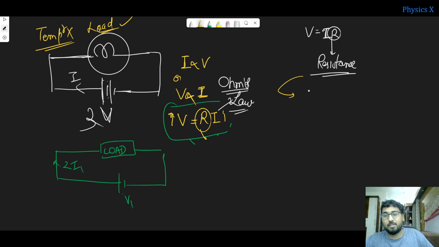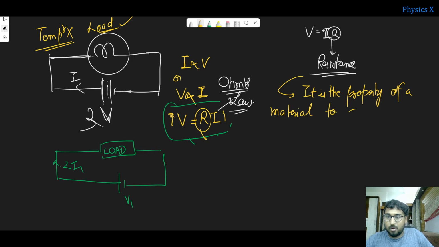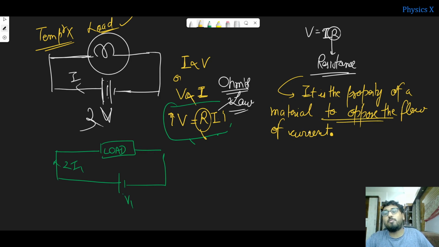It is a property of a material to oppose the flow of current. Why we call this, let us understand by this.